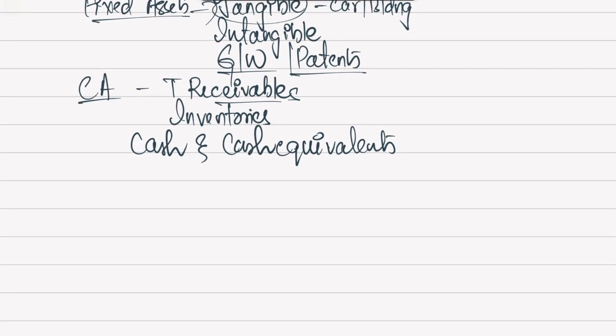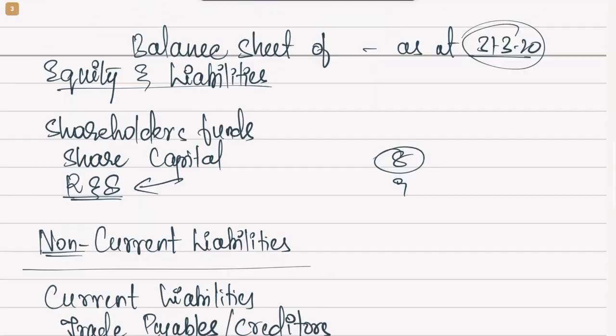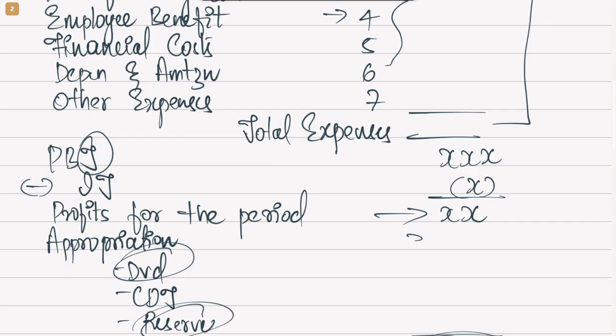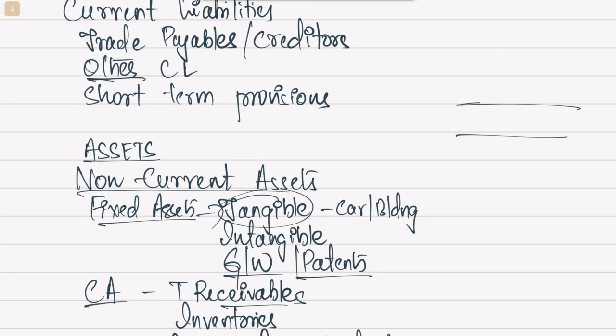After that, we have any short-term loans or advances. So if you have advanced any money to someone and if they are supposed to pay you within 1 year, and if there is any short-term loan which you have advanced, so that will also come here. Then whatever is not mentioned here will be shown under the last category, that is other current assets. So you may wonder that this is a very simple form of balance sheet and profit and loss statement. Of course, it is very simple. That was the whole intent of Schedule 3 of the Companies Act. But whatever is there inside this will be shown in the form of a note here.